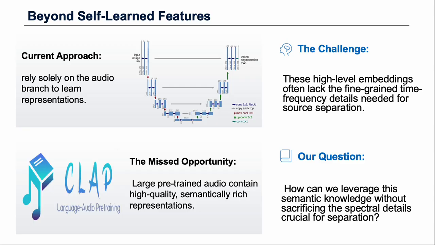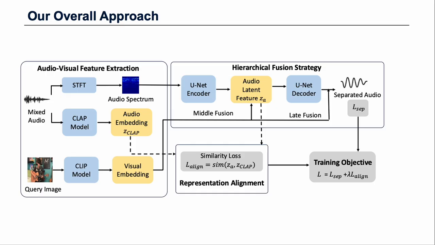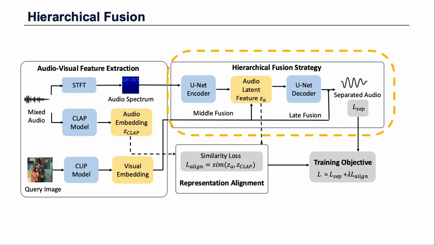To overcome the limitations of existing methods, we propose a new way of thinking about audiovisual separation. First, we developed a hierarchical fusion strategy. This component is designed to combine the complementary strengths of both middle and late fusion, allowing our model to handle a wide range of sound characteristics, from sharp, transient notes to sustained, harmonically rich tones.